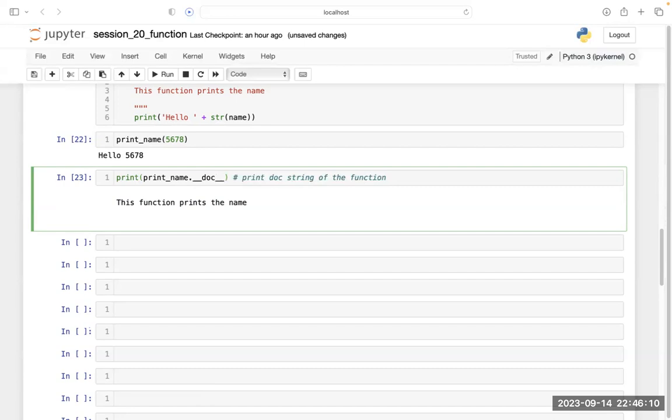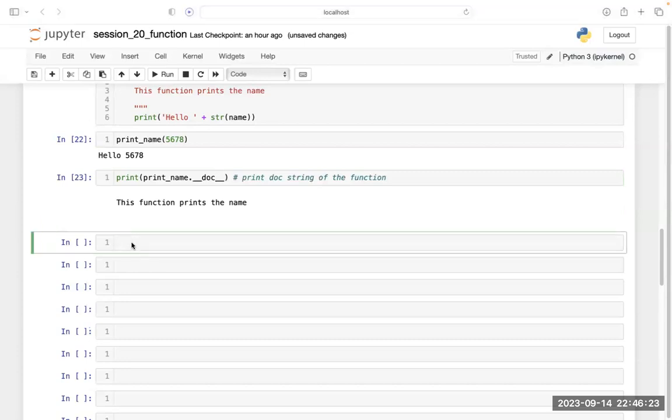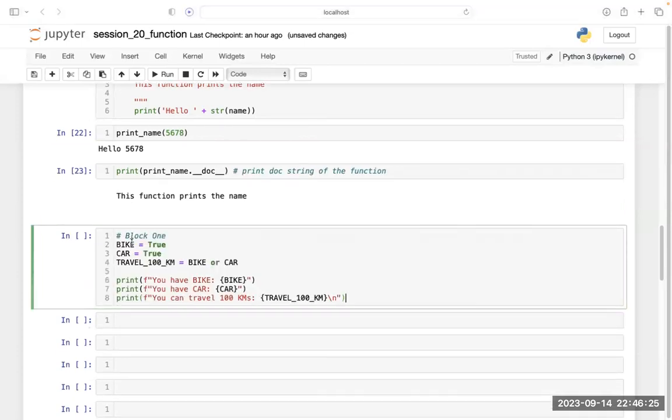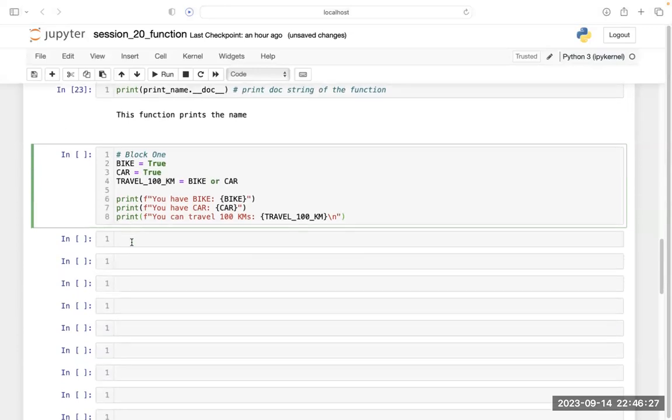Okay. Now, I want to make you understand functions in a better way, so with the help of code I am going to explain. See, this is my first block of code.